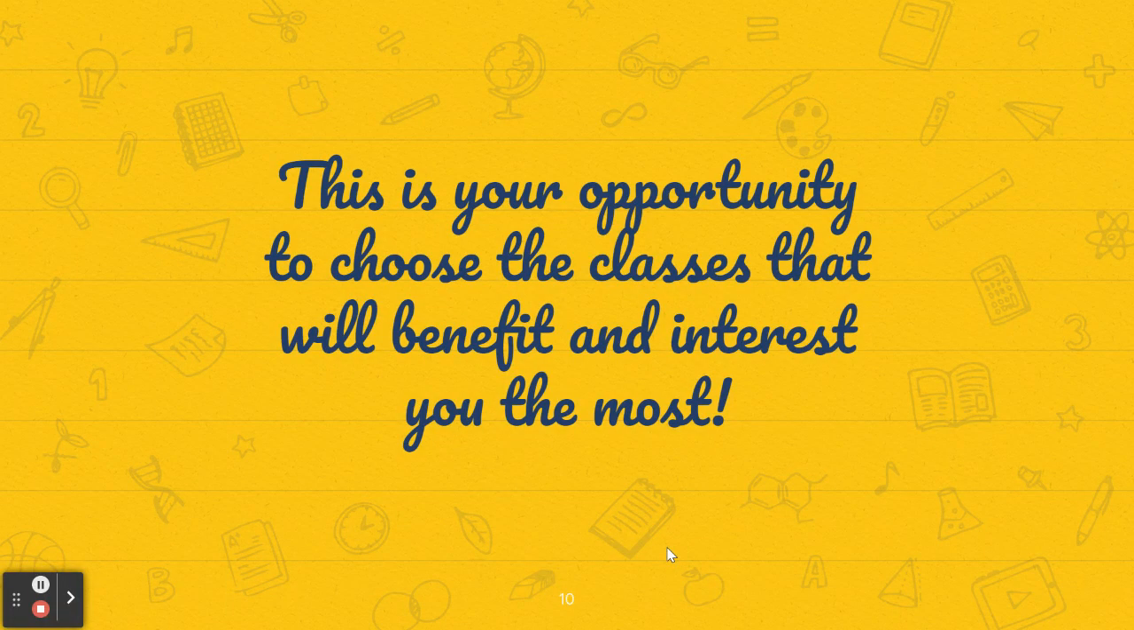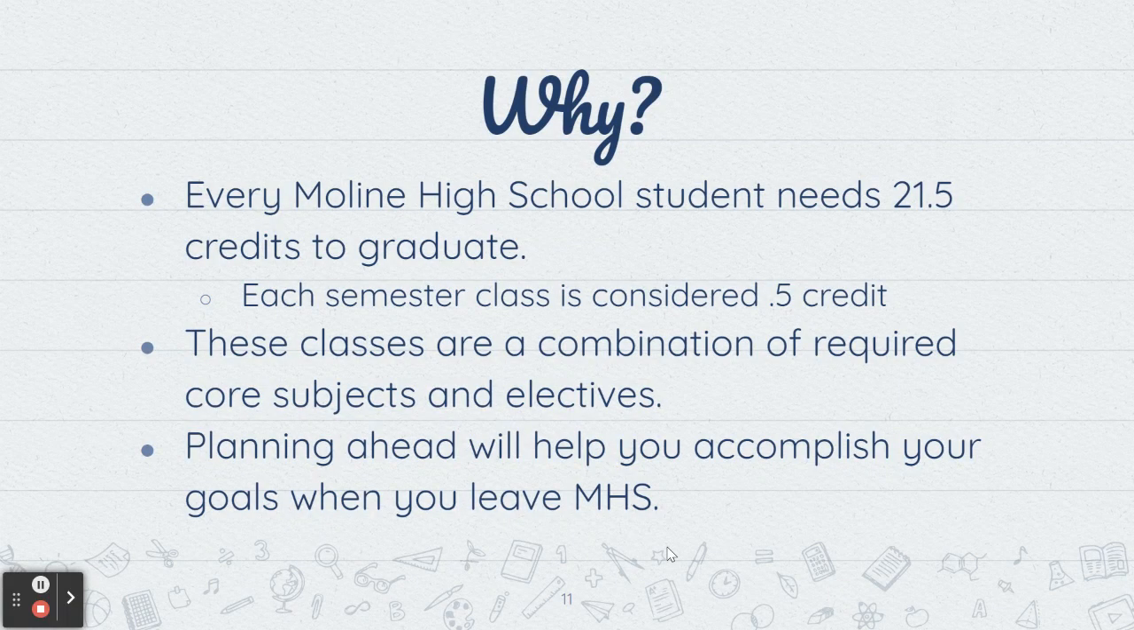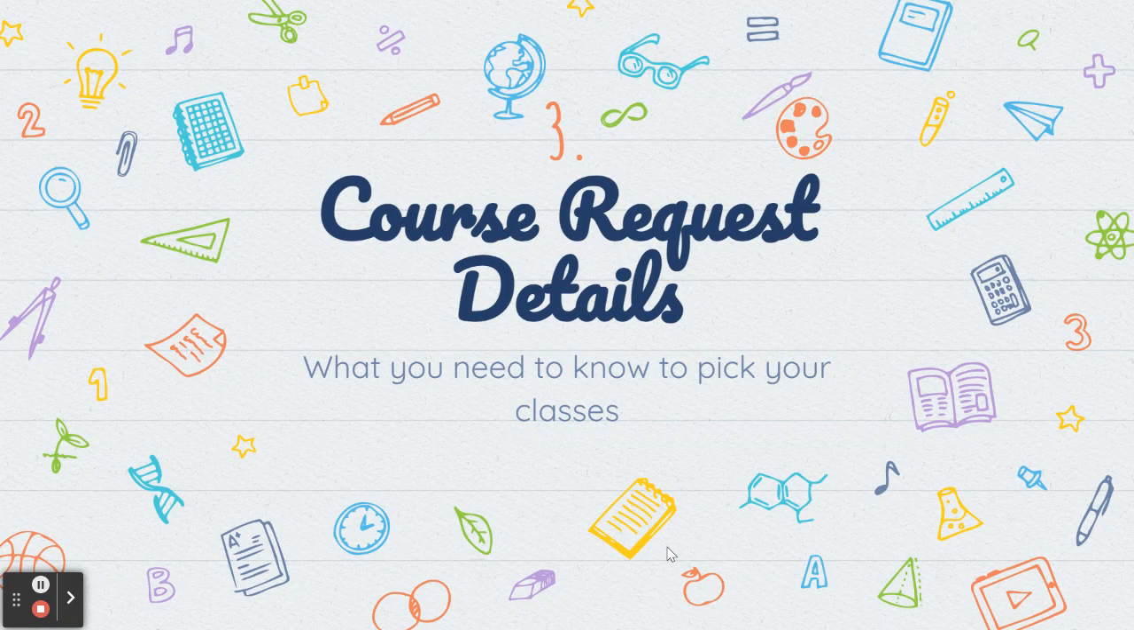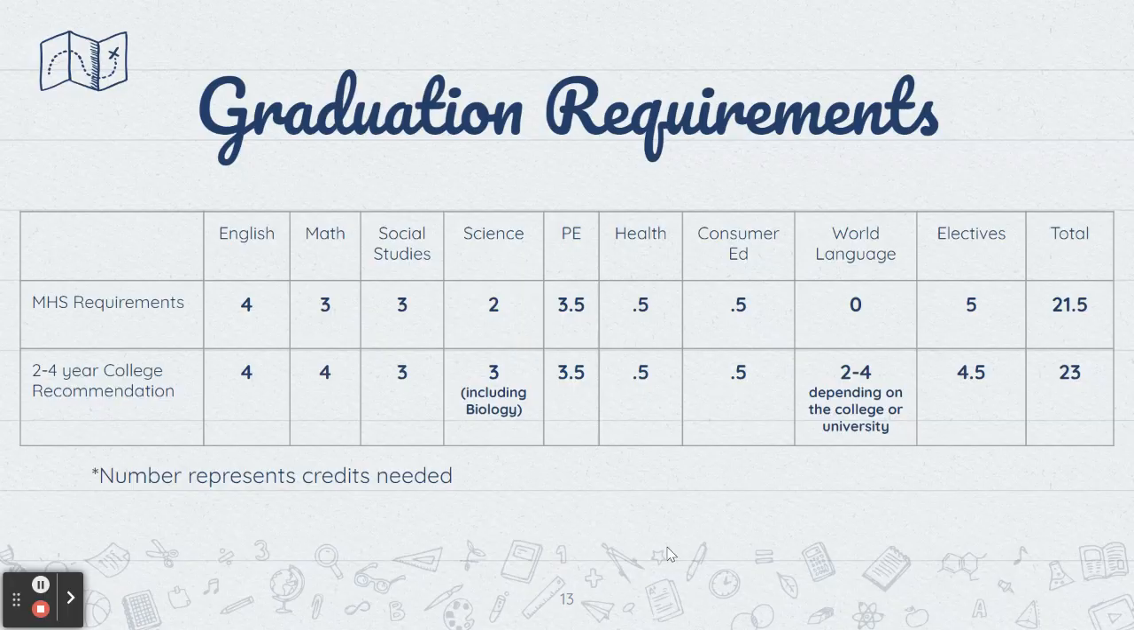So why do we do this? This is your opportunity to choose the classes that will benefit and interest you the most. Every Moline High School student needs 21 and a half credits to graduate. Each semester class is considered a half of a credit. These classes are a combination of required core subjects and electives. Planning ahead will help you accomplish your goals when you leave Moline High School.